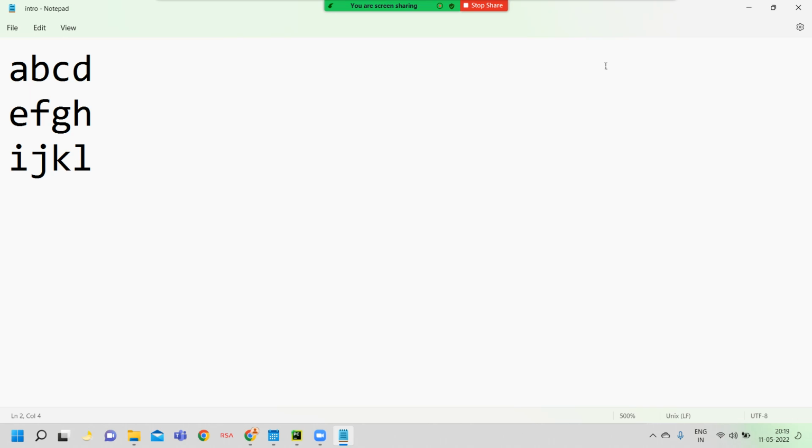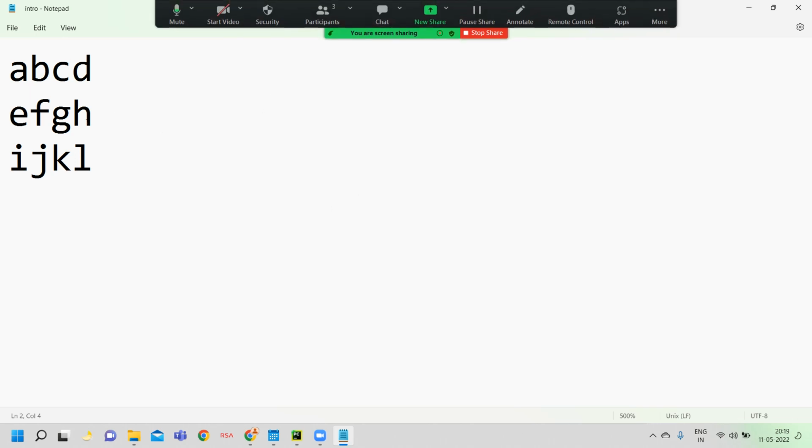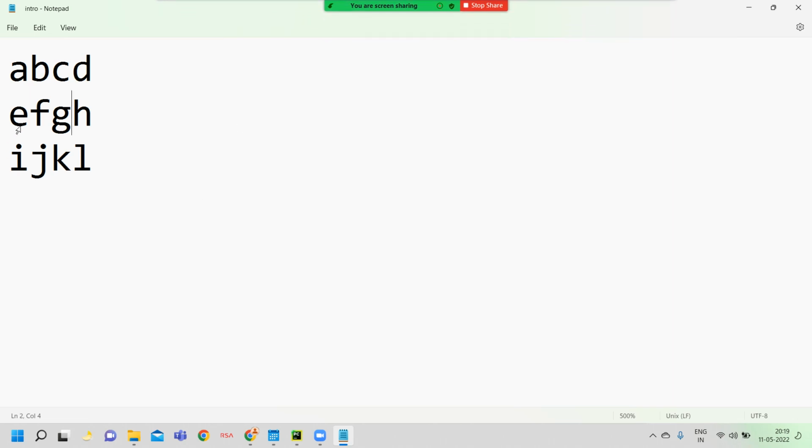Now the file cursor pointer location is 8. The cursor is blank here. The tell method returns 8, and the read method returns only this content. I already told you, if you want to read file data, you can read it from the current file cursor pointer location onwards to the end of the file.